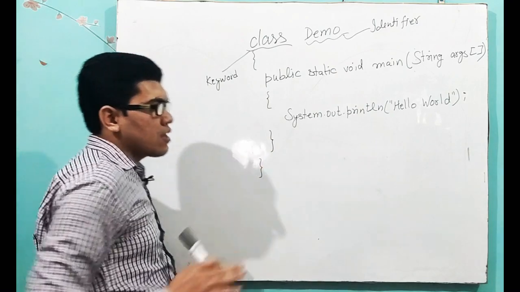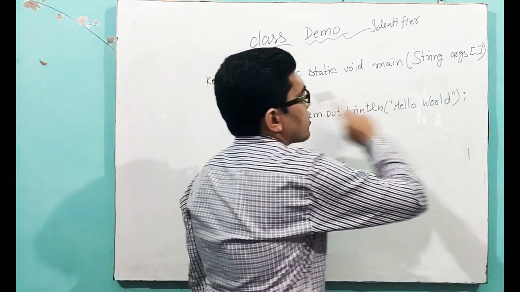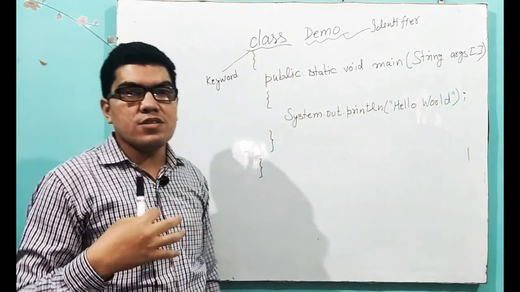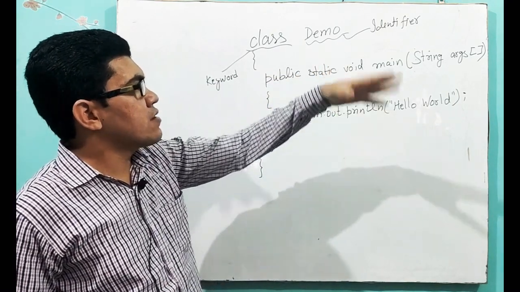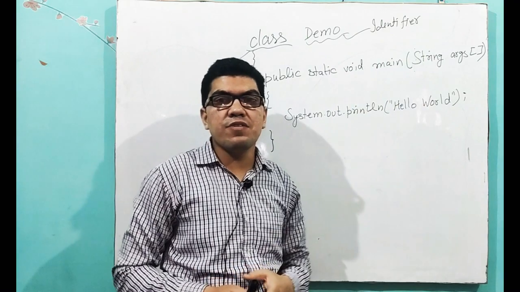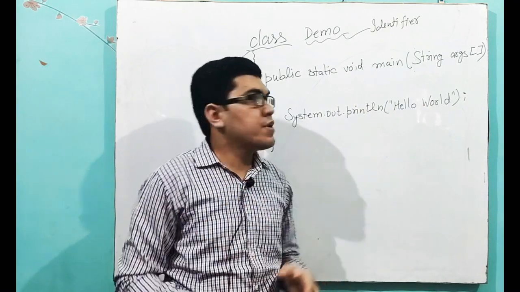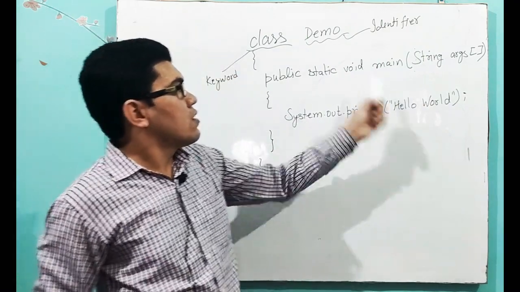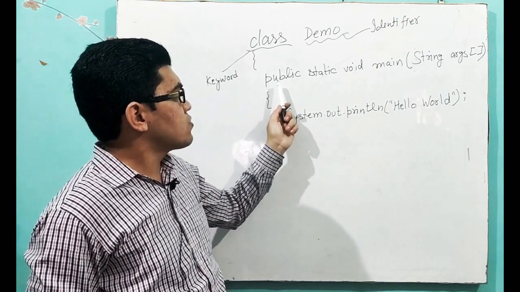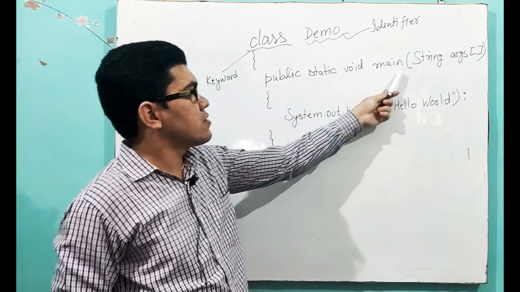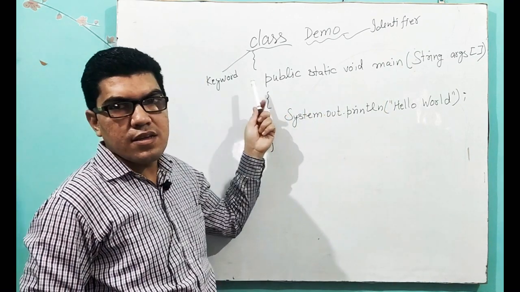This line for now you have to remember, you have to write it as it is. Why we write public static void main, and what these things are, we will discuss in the upcoming videos. So public, static, void, main, all these letters are in small case.